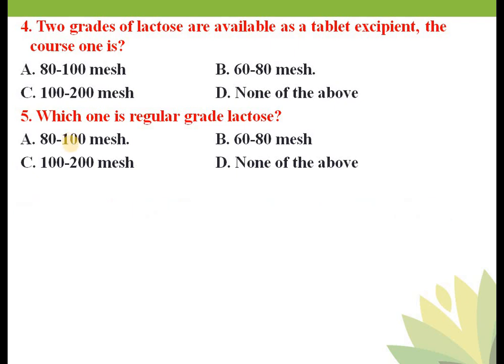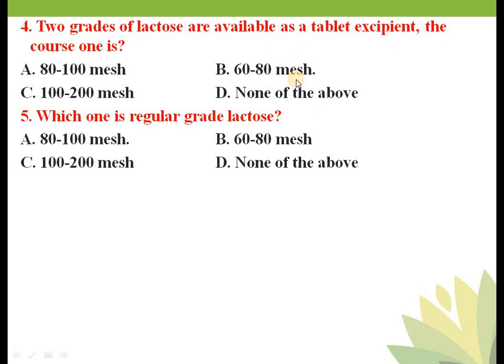So there are 2 grades of lactose. Lactose is widely used as a diluent. It is a cheap diluent available for tablets. It is non-reactive in hydrous or anhydrous form. It is available in 2 grades.